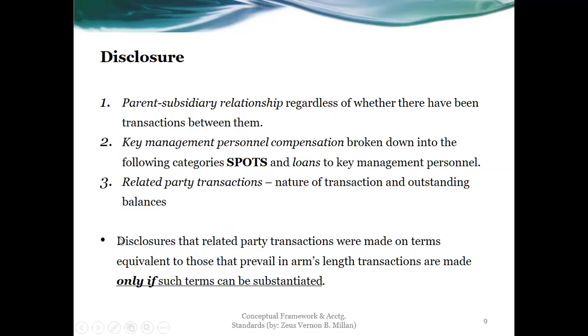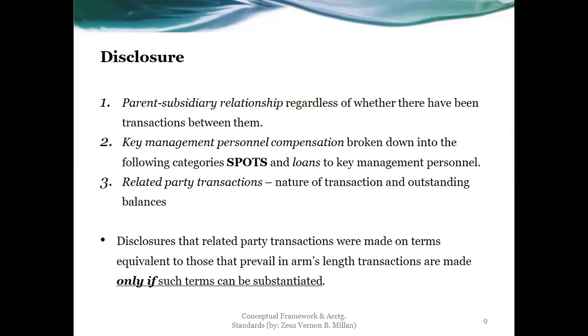Additional note, disclosures that related party transactions were made on terms equivalent to those that prevail in arm's length transactions are made only if such terms can be substantiated. What do you mean by this? If we say arm's length transactions, if we are just going to be very literal about this, that is the length we talk about when we think of transactions made between a company and an outside party or a third party.